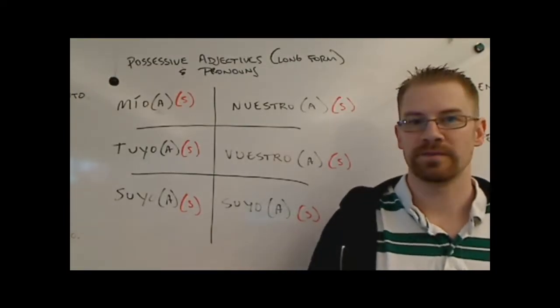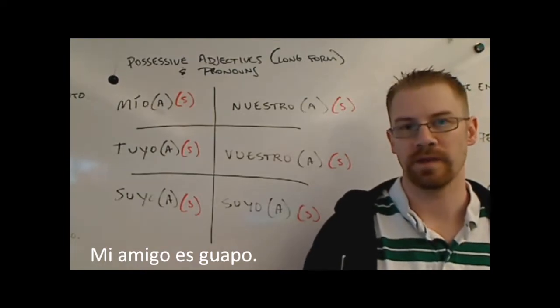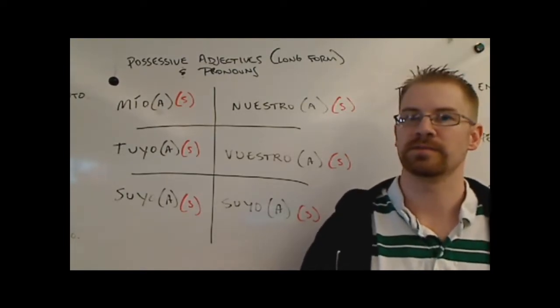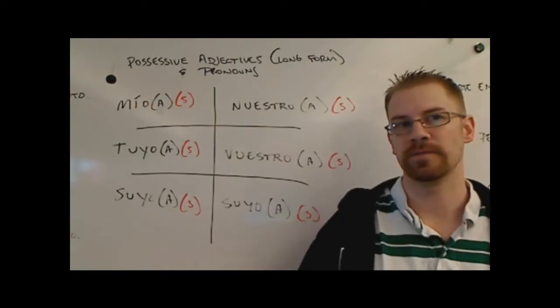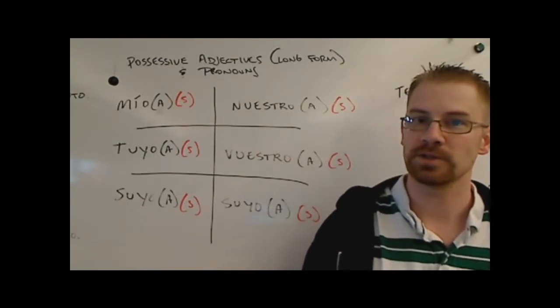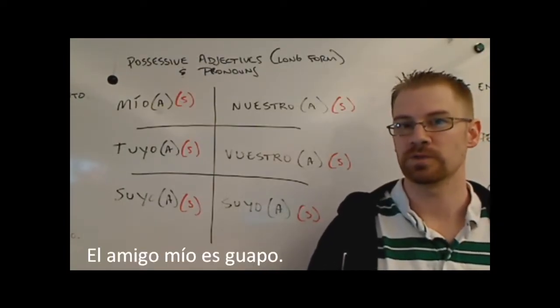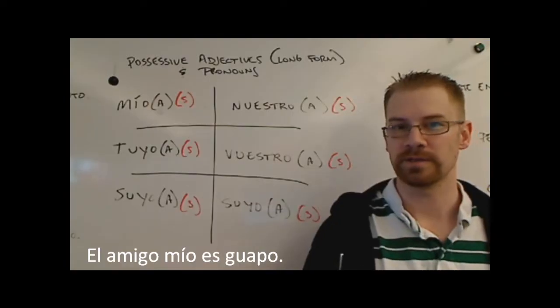So I can say, for example, mi amigo es guapo. My friend is handsome. I can change that, and in English it'd be kind of like saying the friend of mine is good looking instead of just saying my friend is good looking. And what that would look like is el amigo mío es guapo. It's kind of like the friend of mine is good looking.